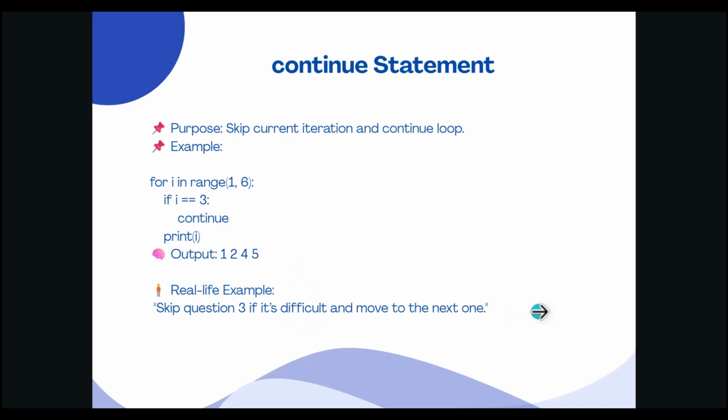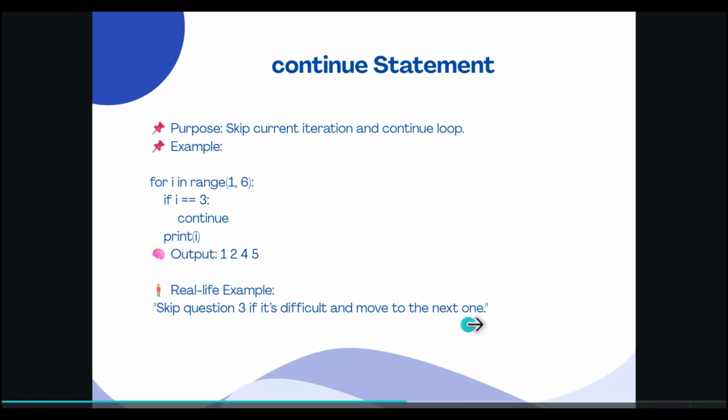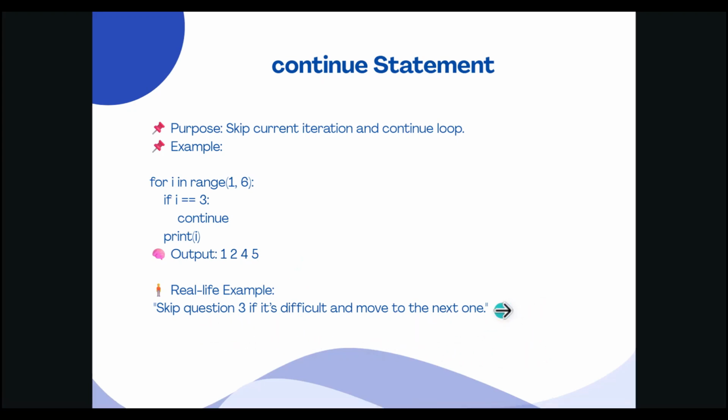So here we will get the output like 1, 2, 3 will be skipped, then 4, 5. So the final output is 1, 2, 4, 5. Imagine a girl named Ria. She is solving a test paper with 5 questions. Her teacher told her, if you find any question too hard, skip it and move to the next.